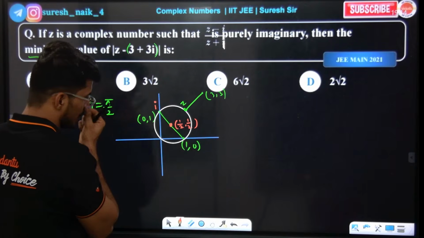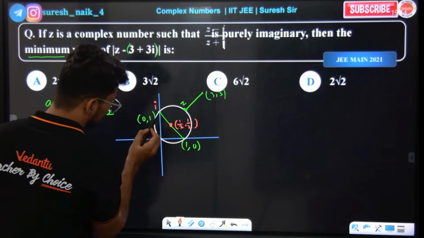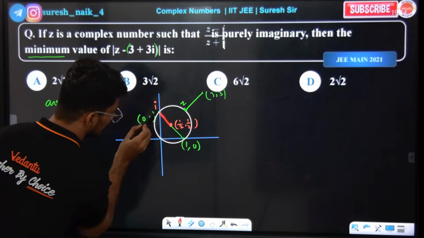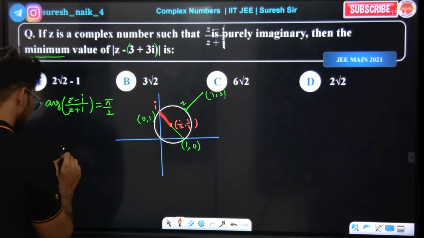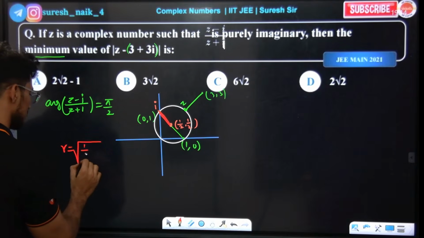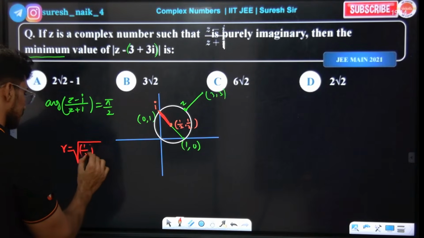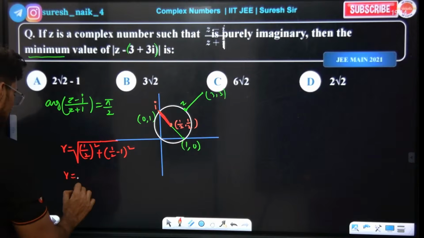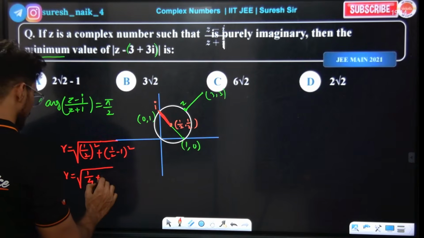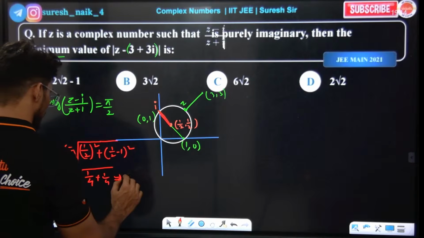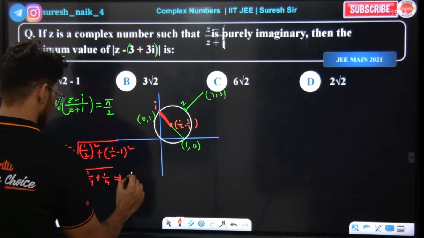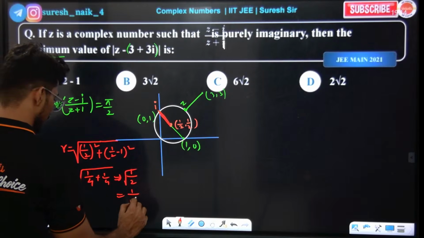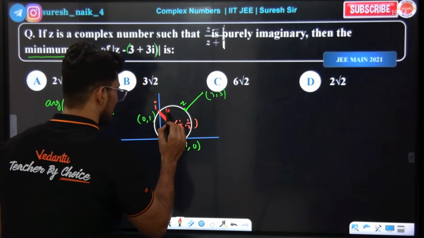So the center is 1/2, 1/2. Now what is the radius? In the red color part, this is the radius. The radius is the square root of (1/2 minus 0) whole square plus (1/2 minus 1) whole square. So the radius is root of 1/4 plus 1/4, which is 2/4, that is 1/2 with root. The radius is 1/2 with root.